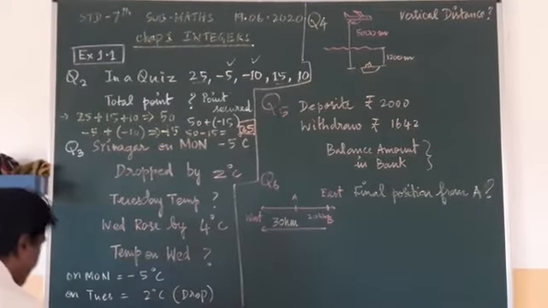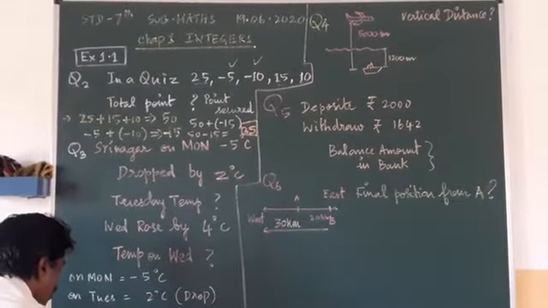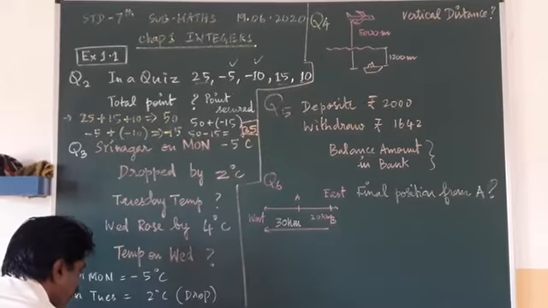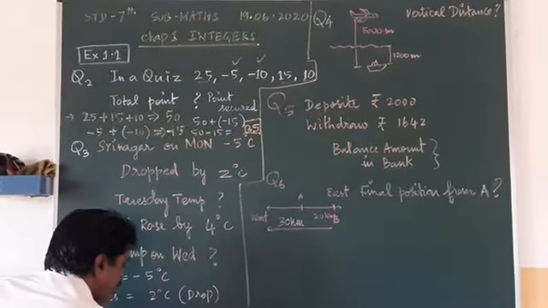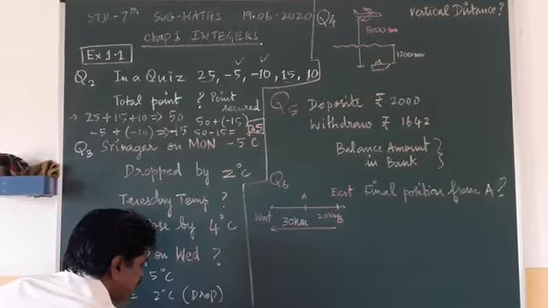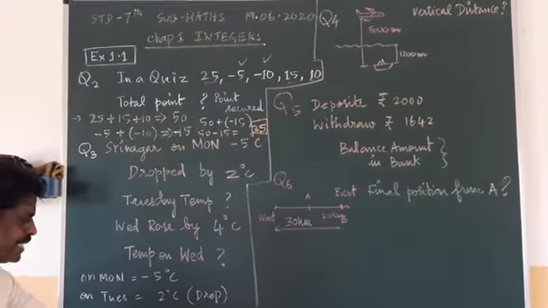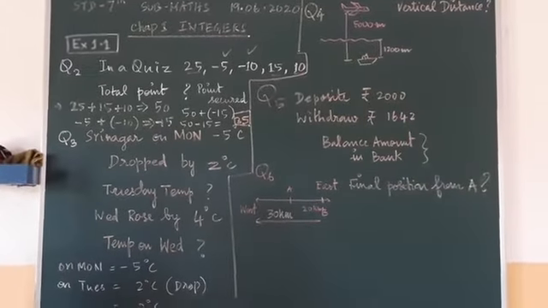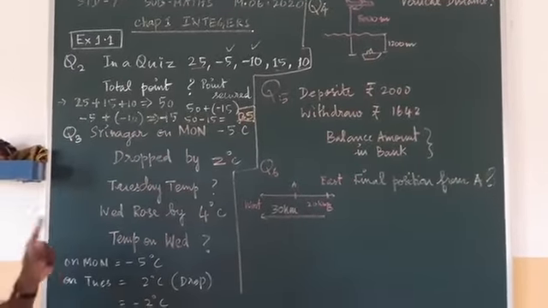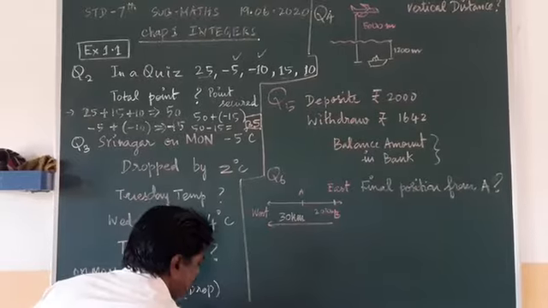Therefore, on Tuesday, what is the temperature? -5 minus 2, that means you have to do addition, and your sign will be minus.